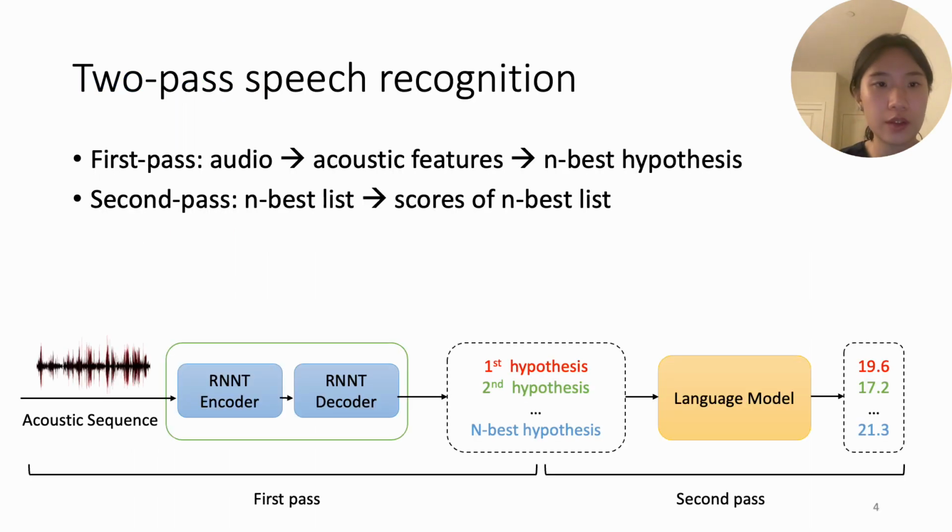In the most state-of-the-art speech recognition systems, there are two phases. In the first stage, there is the acoustic model, which includes an encoder and a decoder. The encoder will transform the raw acoustic sequence into the acoustic features, and the decoder will further transform those acoustic features into the n-best hypotheses. And then in the second stage, there will be a language model that is used to transform that n-best list of hypotheses into a list of ranking scores, and the final language model will pick the hypothesis with the highest score as the final prediction.